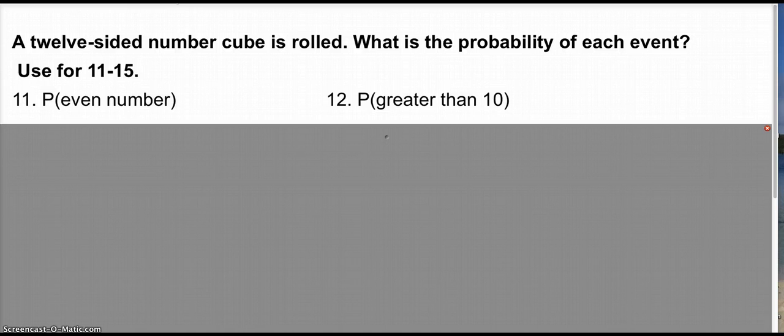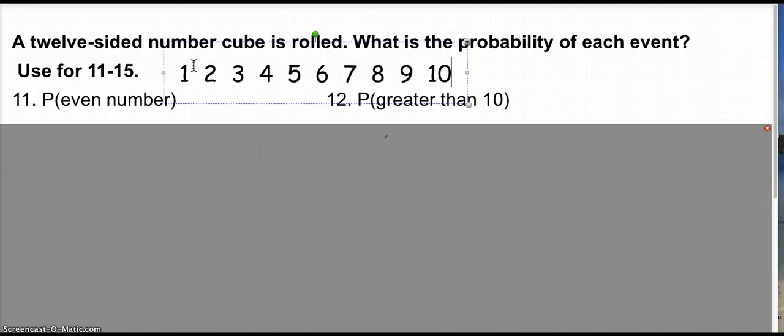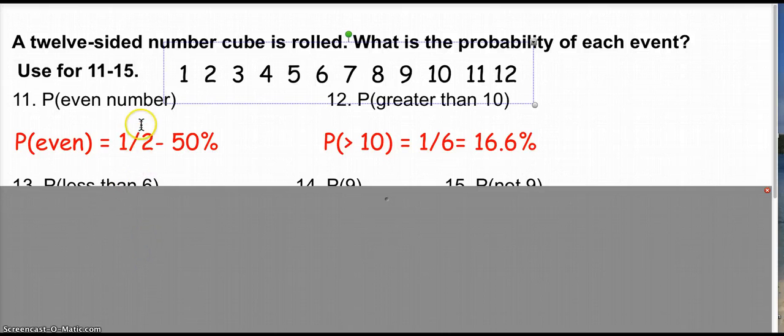I gave a suggestion to one young lady I know earlier to write all those numbers out so you have it to look at. So you should have 1, 2, 3, 4, 5, 6, 7, 8, 9, 10, 11, and 12. That's your sample space. So we've got 12 possibilities. Out of those, how many are even? Well, that would be 1/2. 6 out of 12 would reduce to 1 over 2.